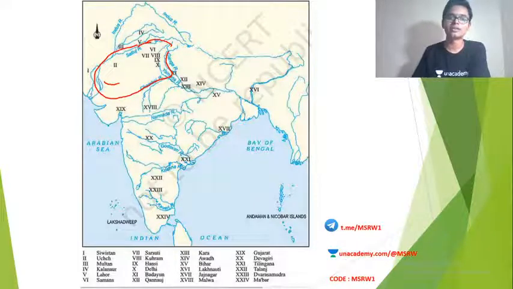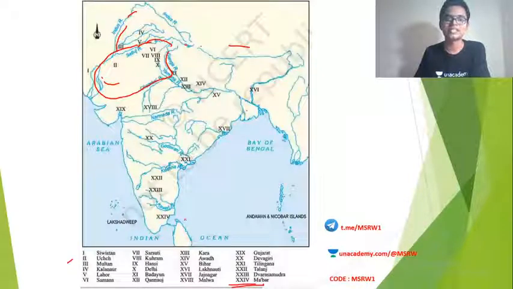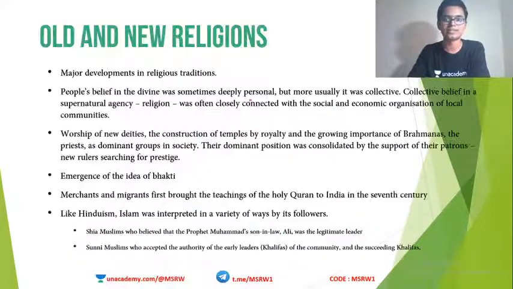The entire Indian subcontinent is shown here, and within this subcontinent itself, there are around 24 different states, different regions, different cultures. That is what you have to understand while studying this portion.